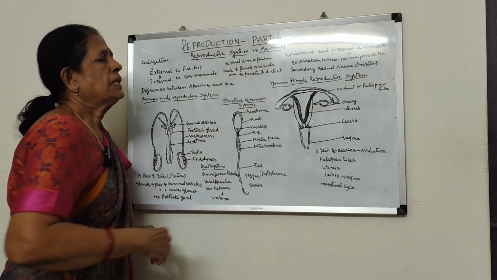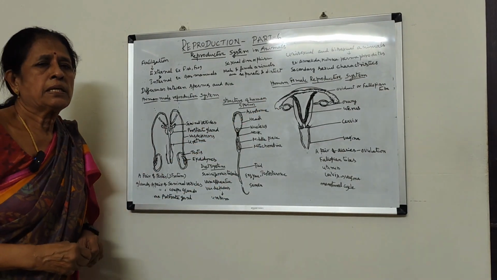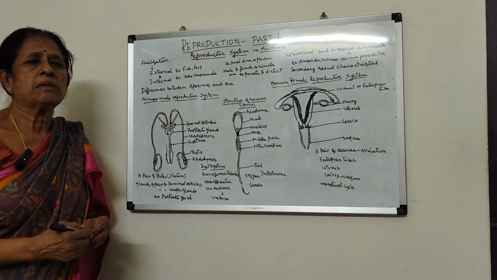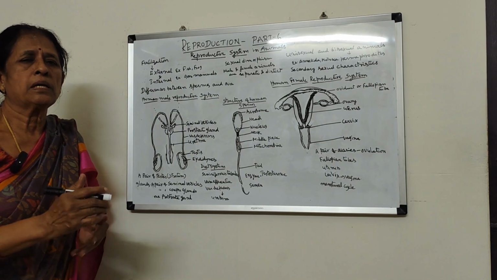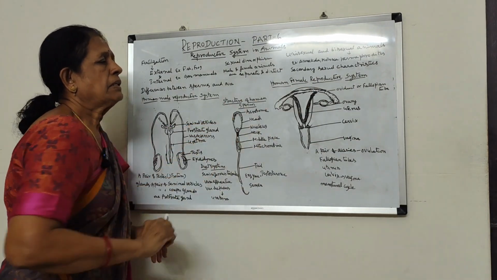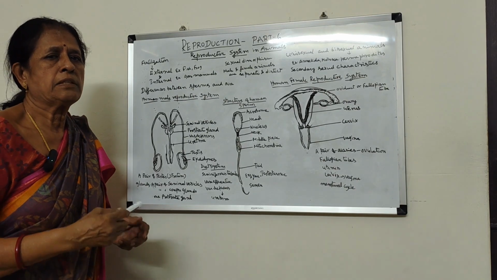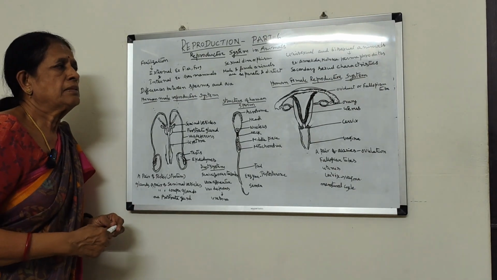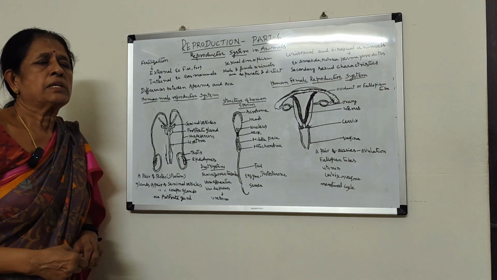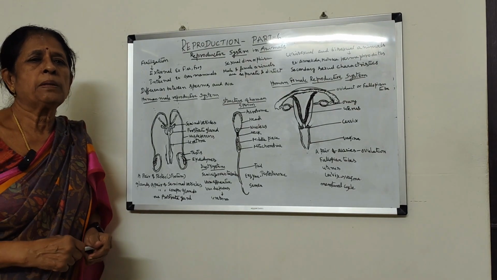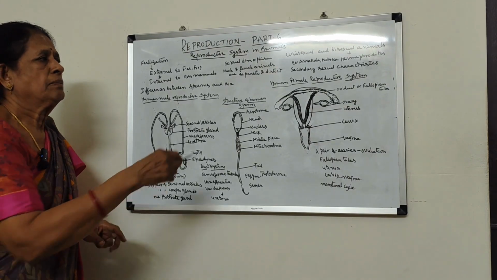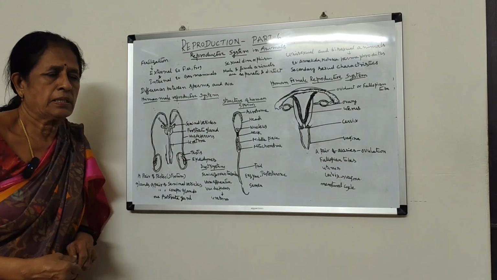And another one, secondary sexual characters. Secondary sexual characters means the external characters by means of which we can identify a male organism from a female organism. Such characters are called secondary sexual characters. That means the size, shape, structure, all these things are included in secondary sexual characteristics. So secondary sexual characteristics are those by means of which we can identify a male organism and a female organism. They are called secondary sexual characteristics.